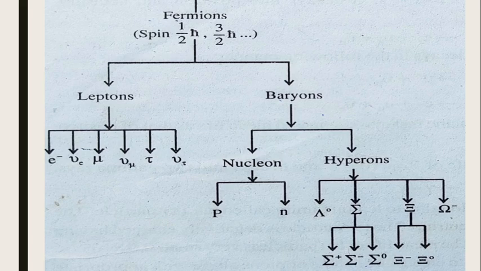So here you can see the entire classification under fermions. Fermions into leptons and baryons. Leptons into electrons, muons, tau particle with their neutrinos, and baryons on the basis of mass into nucleons and hyperons.